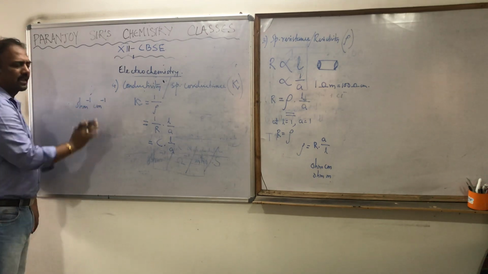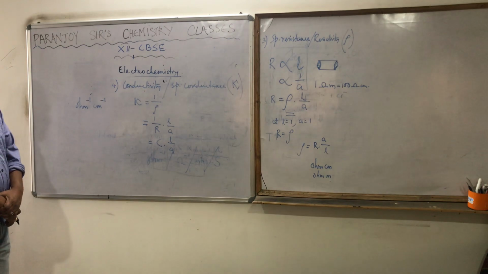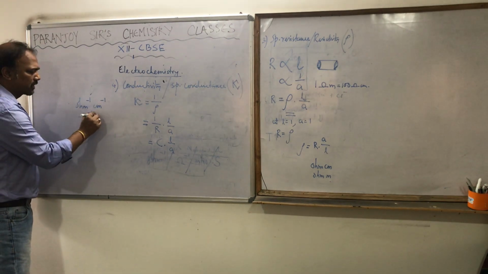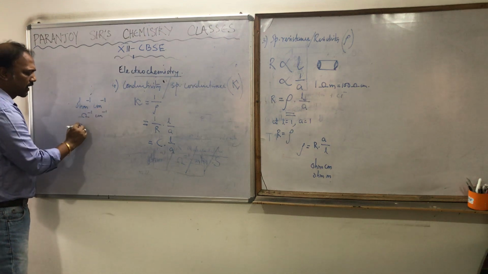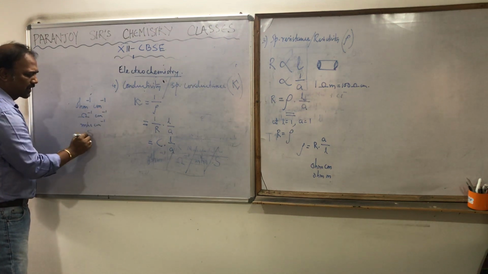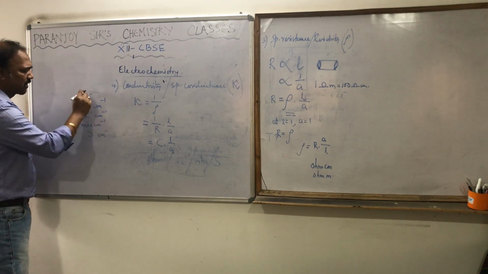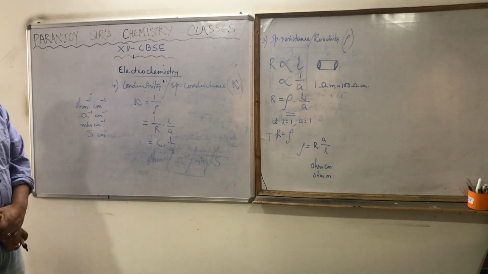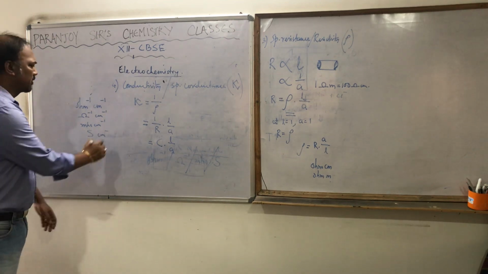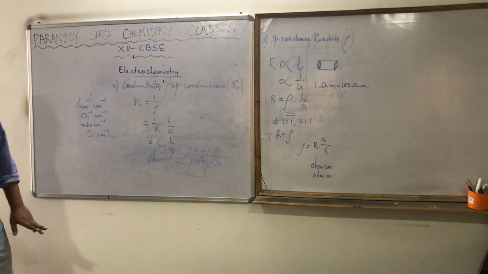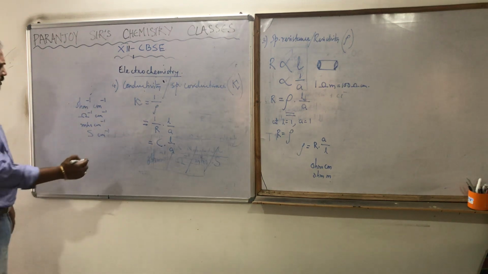So in CGS system, this is ohm inverse centimeter inverse, or we can write mho centimeter inverse, or siemens centimeter inverse. These are all units of conductance only, so you can write anything over there.